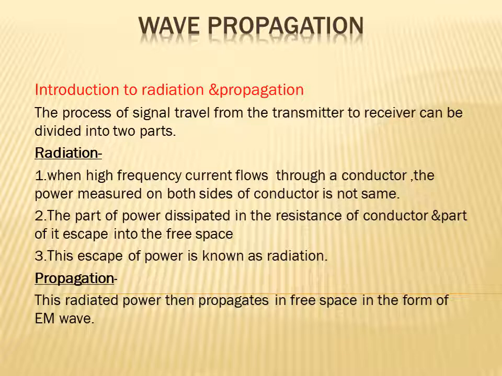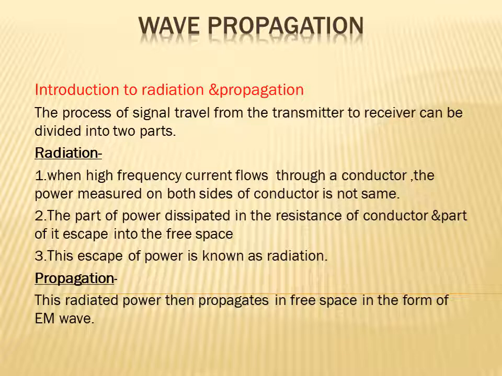So losses are present due to heating of the conductor and due to leakage of current. No conductor is 100% leakage proof. This leakage is technically known as radiation.